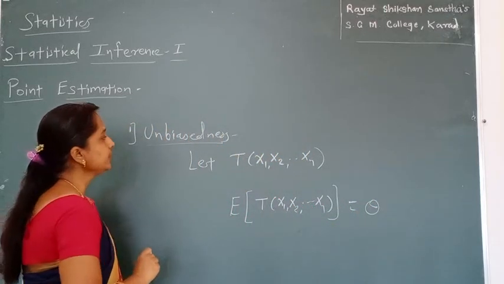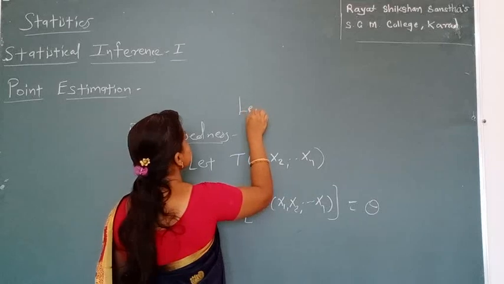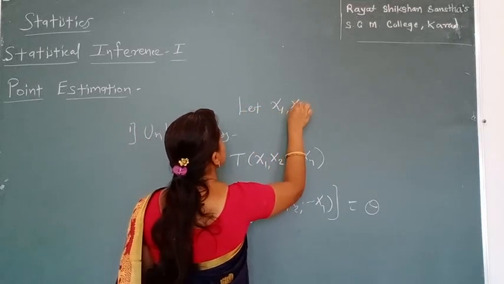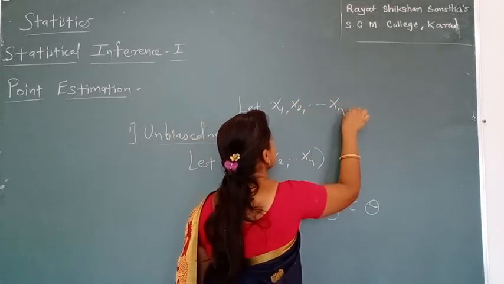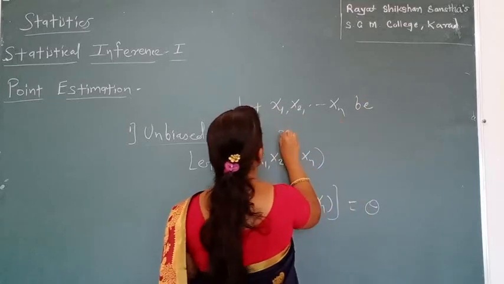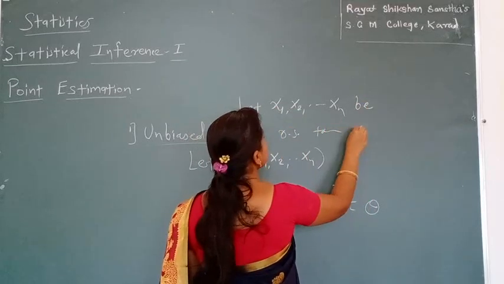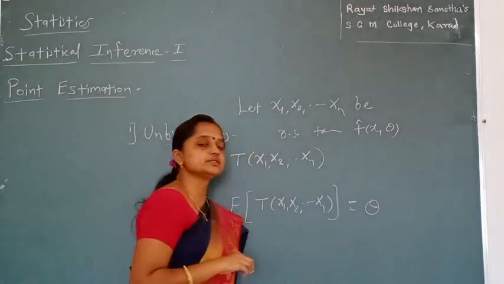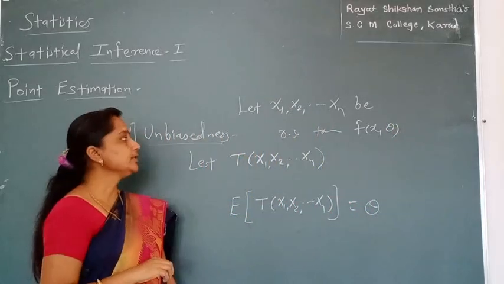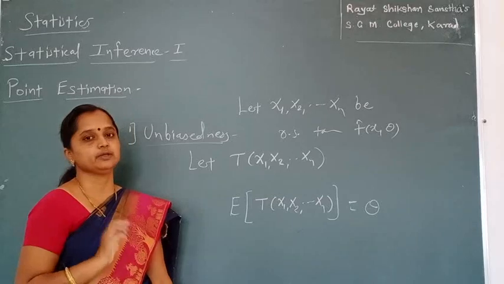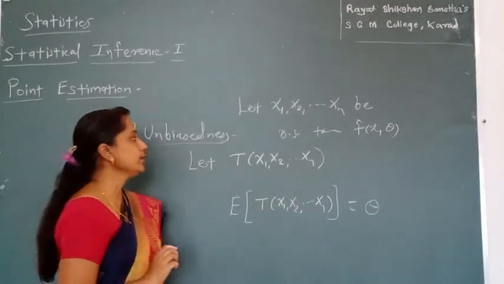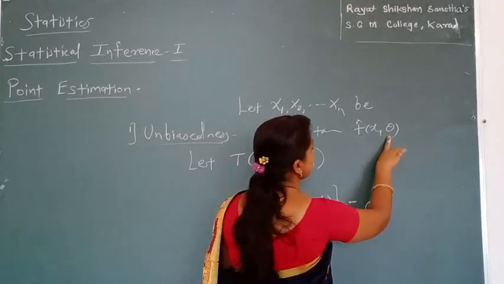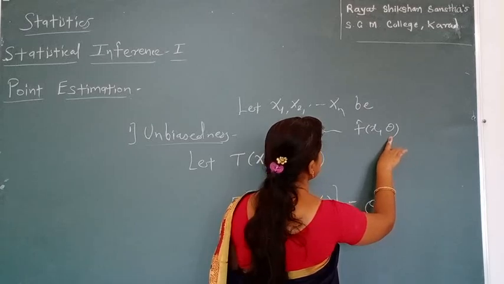In that case, our main example is: suppose x1, x2, ..., xn is a random sample taken from any distribution, whatever it may be, discrete or continuous, and theta is an unknown population parameter. Okay, then we have to find a replacement for this unknown population parameter theta.